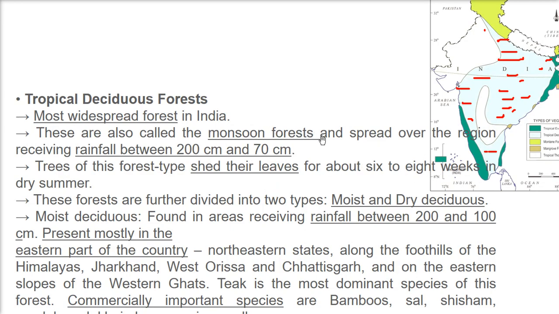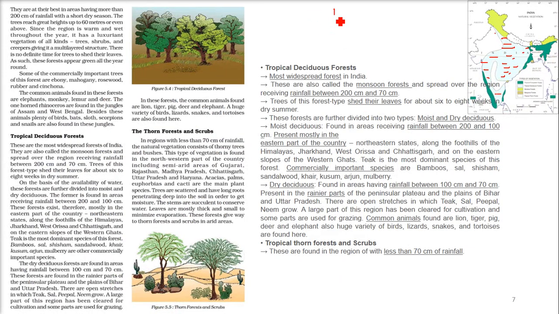So 6 to 8 weeks they shed their leaf. And these forests are again divided. If you see, this tropical deciduous forest is divided into two parts: moist and dry. So moist deciduous forest and dry deciduous forest.